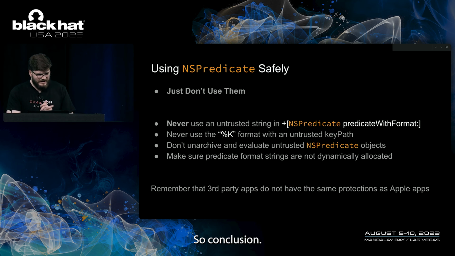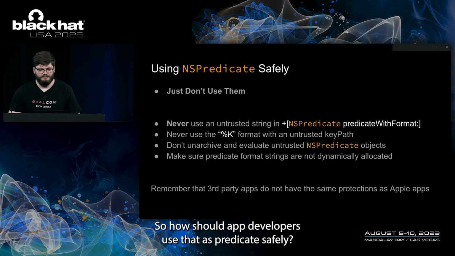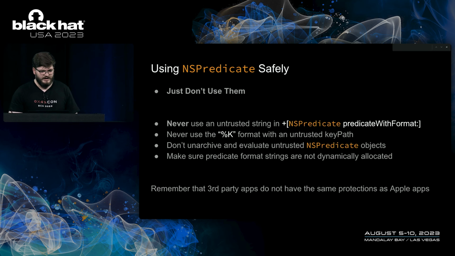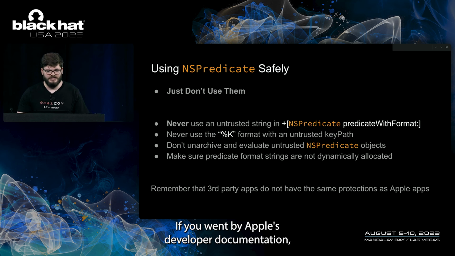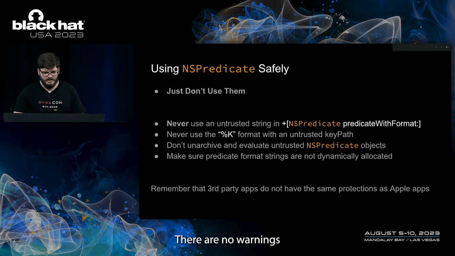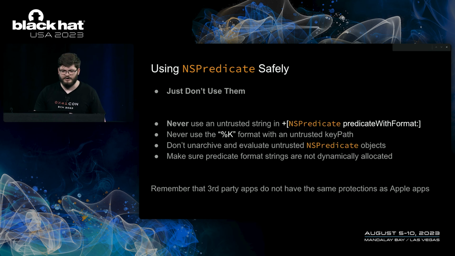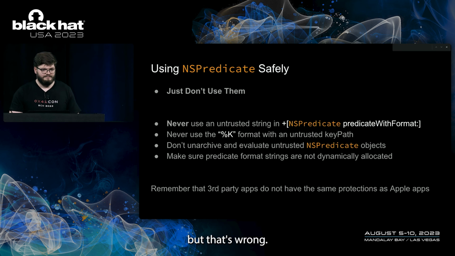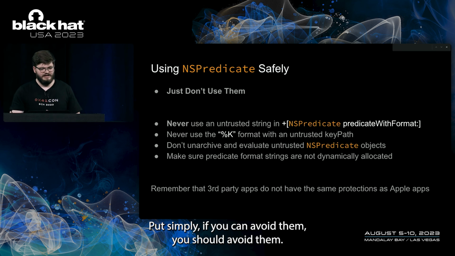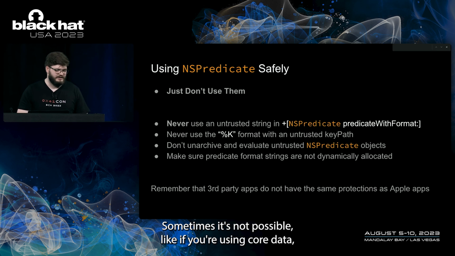So, conclusion. How should app developers use NSPredicates safely? If you went by Apple's developer documentation, you might think that they're not dangerous at all. There are no warnings anywhere in any documentation that they should be handled with care. But that's wrong. Put simply, if you can avoid them, you should avoid them. Sometimes it's not possible, like if you're using Core Data.